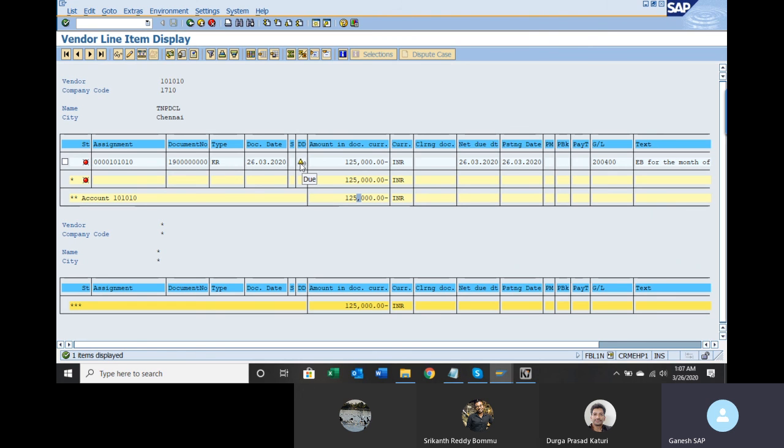So as of now, see this. This is an indicator for whether it is due, not due, or overdue. That you can see. This symbol is for an open item. If it is in green color, it will be cleared items. Okay. So right now we can see 1,25,000 as an open item.